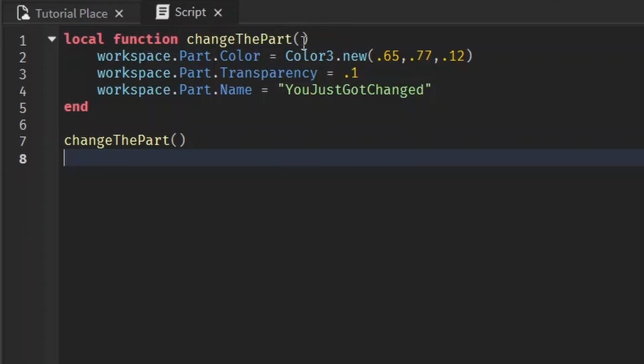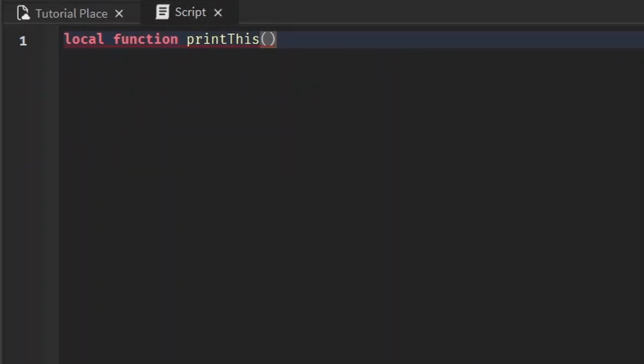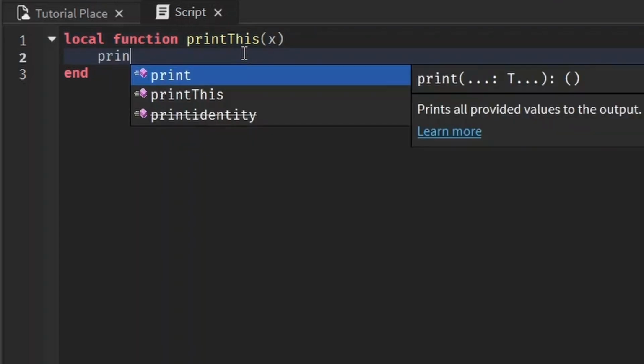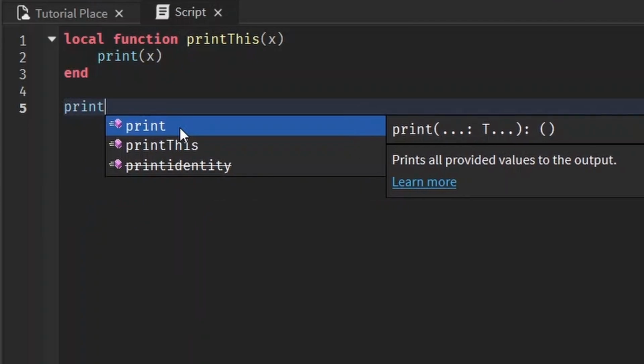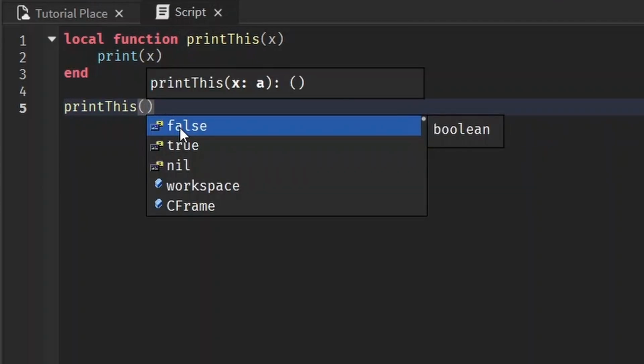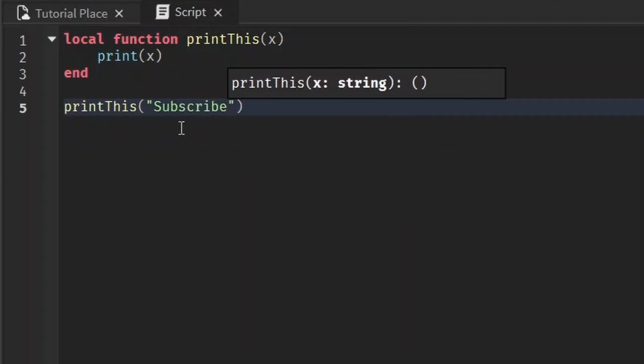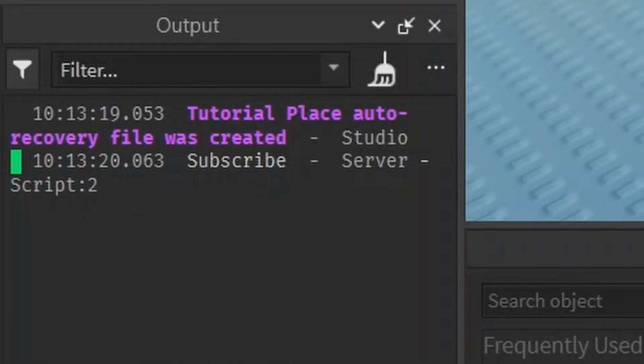These parentheses are just for fun. I think the easiest way to explain this is to show you an example. If I make a function called print this with an x inside the parentheses, we can then later make the x whatever we want. For example, if I hit print x, and now when I call the function print this, instead of putting x, we can type subscribe. And I'll show you what happens when I do this. Subscribe. It prints out subscribe.